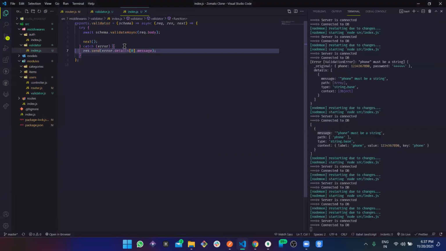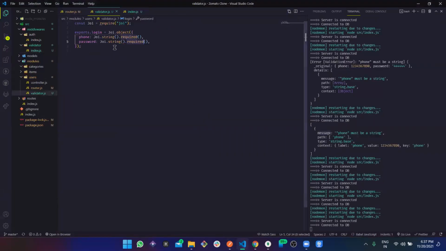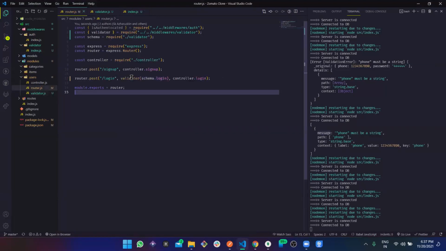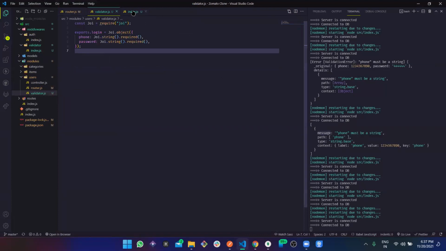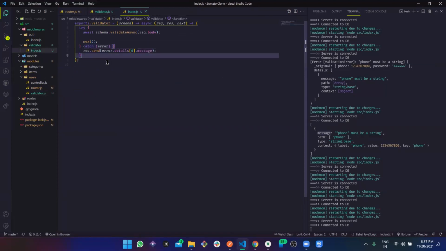And why this is the easiest one, because what we need is just to define the schema, what is required, what is not, and that's it. And just in the middleware, just call this method and pass whatever schema you are looking for. You don't need to explicitly write every single rule, like this should be there, that should be there, and so on, right? This is the simple way of validating the request.